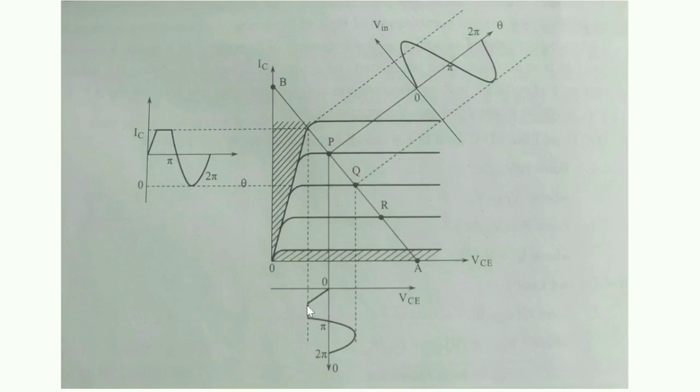So this will produce distortion and the amplification will not be faithful, that is the fully amplified signal at the input will not be produced at the output. In that way, the current signal also will be clipped off, so the point which is near to the saturation region will not be beneficial for the faithful amplification.